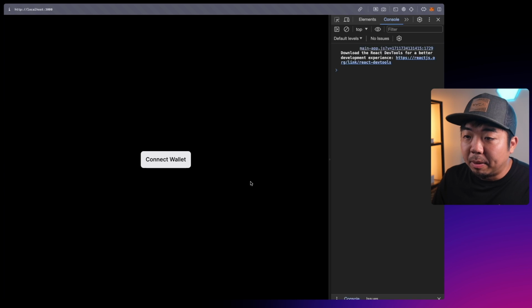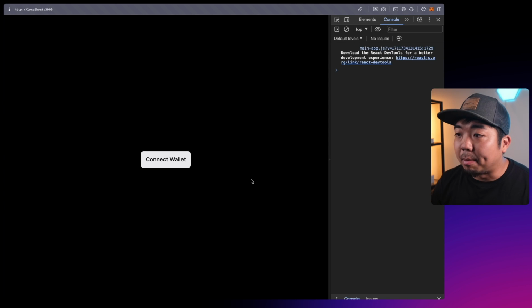What we're going to be building in this tutorial is a very simple Web3 application. We'll be using Thirdweb's Connect SDK, and we'll also be deploying our very own smart contract. So the end application here is a very simple counter app that is going to interact with a smart contract.